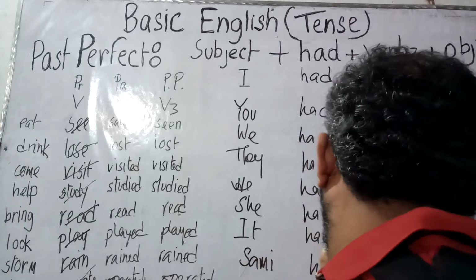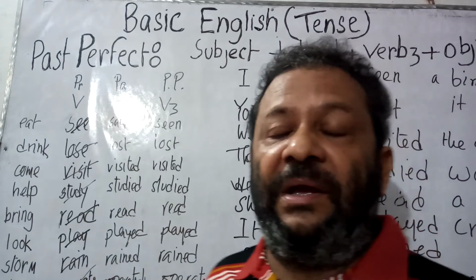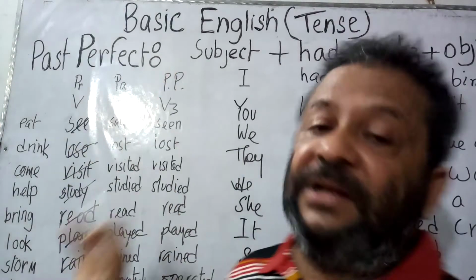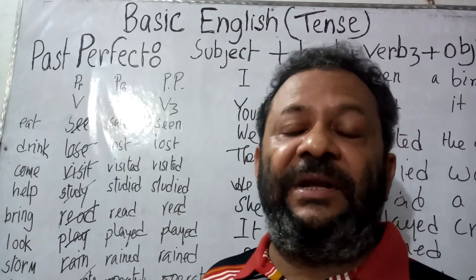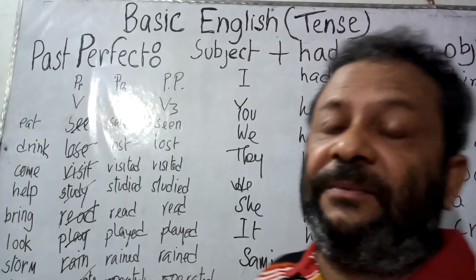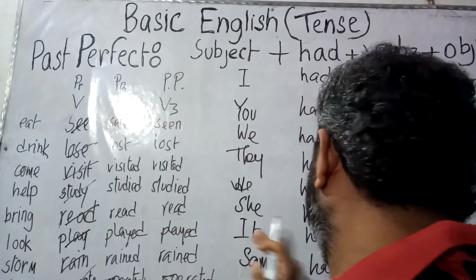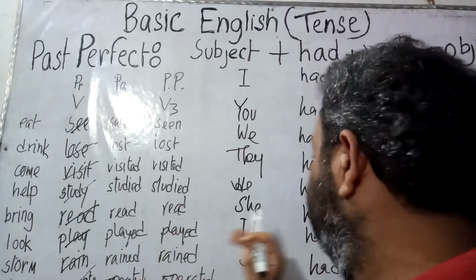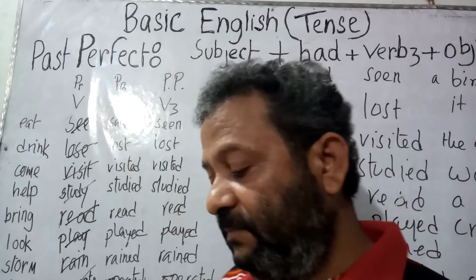Now it had rained here, because when I started the basic English class, I told that rain and storm use it as the subject. So when the matter of rain has come here, I used it as the subject. So the sentence is, it had rained here. Now Sami had operated computer.